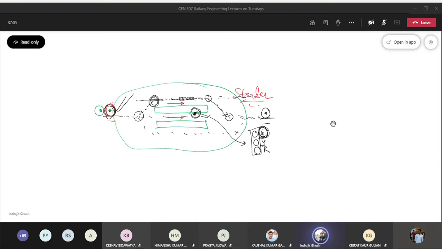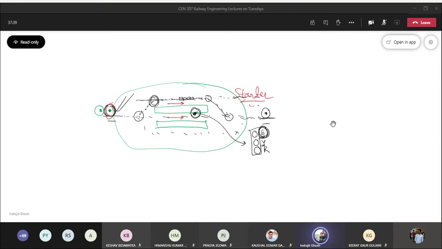So there can be another special signal at the starter location, which we discussed during Saturday class, which can also be seen in case of home signal. Anybody remember? That is calling on signal.